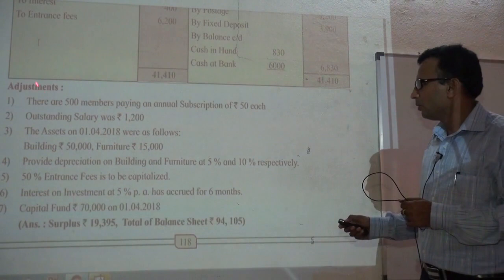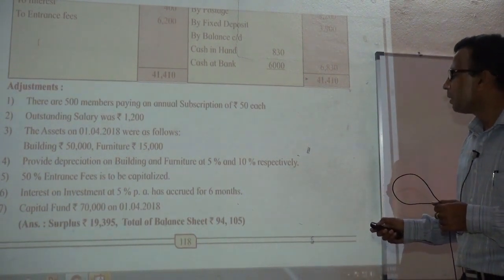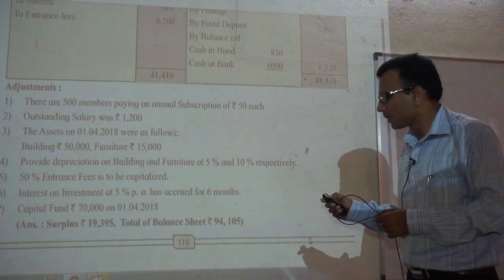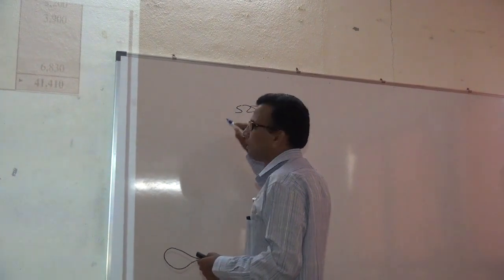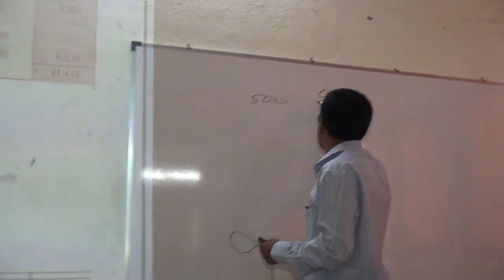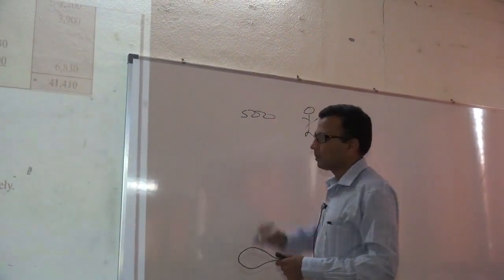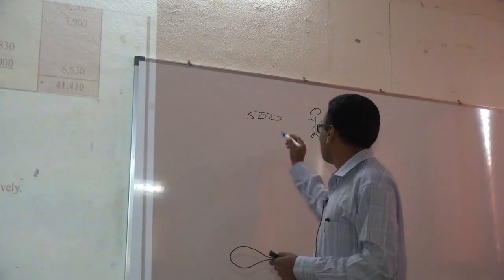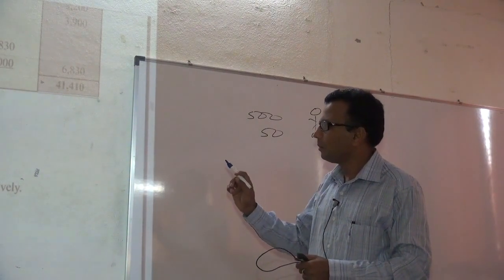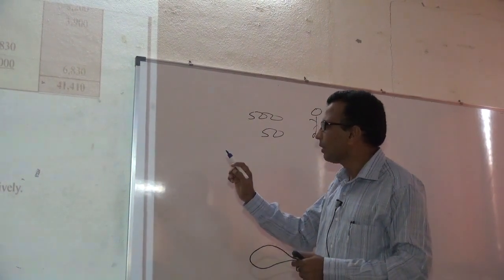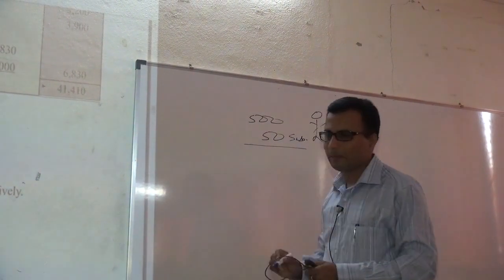Now I am going to show the calculations for a couple of adjustments. Okay, let's see. There are 500 members of this not-for-profit concern, and each member must pay rupees 50 subscription every year.